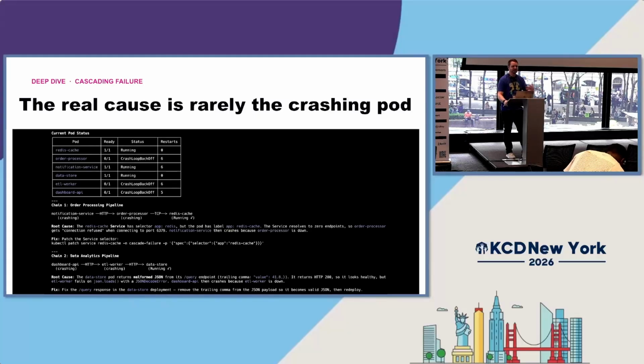So here we are chasing another edge case, or so we thought, and we found that it actually just had malformed JSON. Somebody had put a comma trailing a value within a JSON. This caused a decode error, and it could not actually follow through with the network connections. So the net of this really is that, A, the real cause is rarely the crashing pod. These were both issues existing on running pods, and they were different issues from each other.